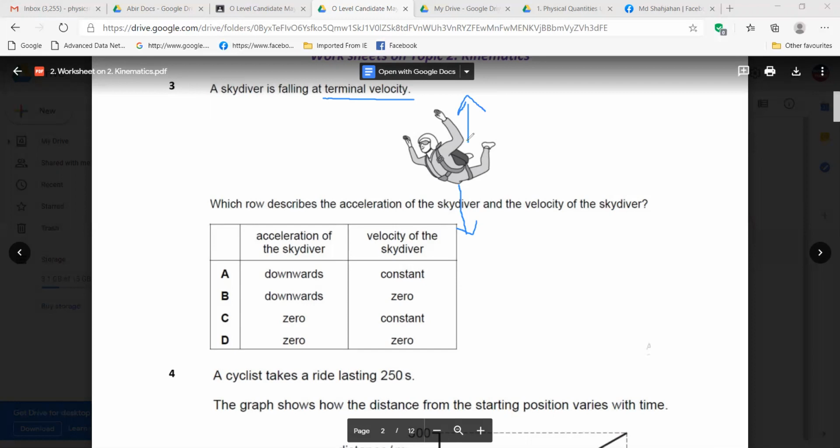If resultant force is zero, then acceleration is also zero. Why? Because F equals ma, right? Newton's second law. I gave you the notes. Everything is written in the notes. Please have a look.